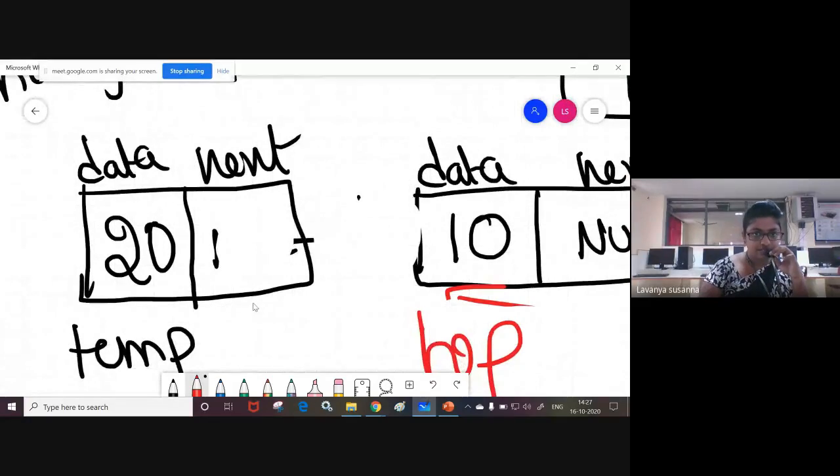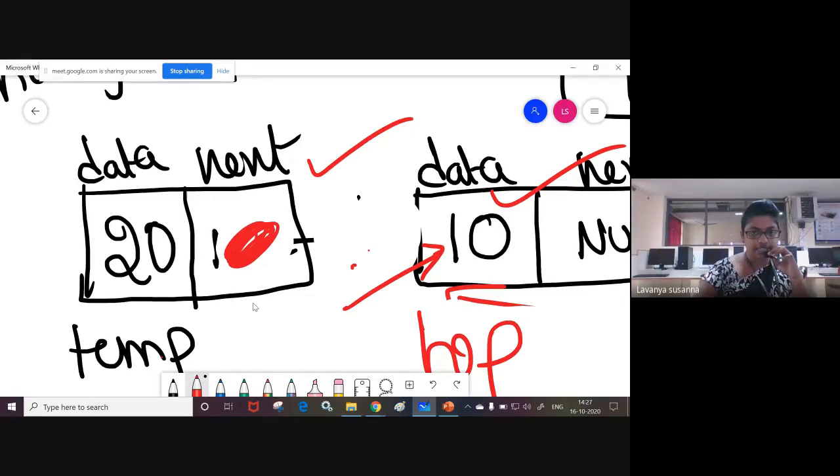Temp next means this one. Temp next should contain the address of which node? This node. Okay, see this arrow mark, 10. This node's address it should contain, which means you should assign like this.